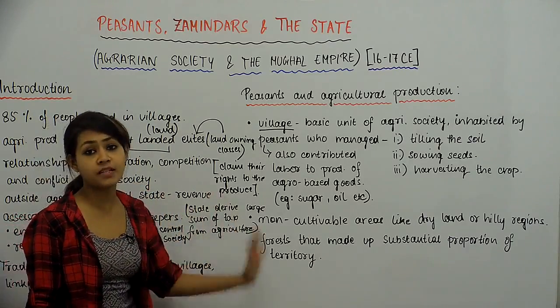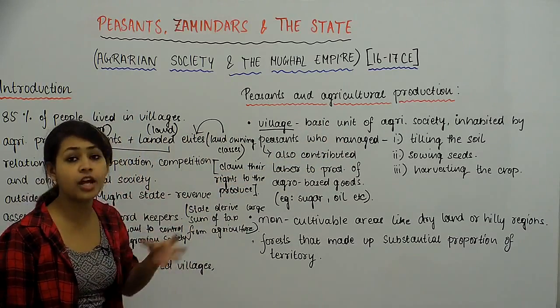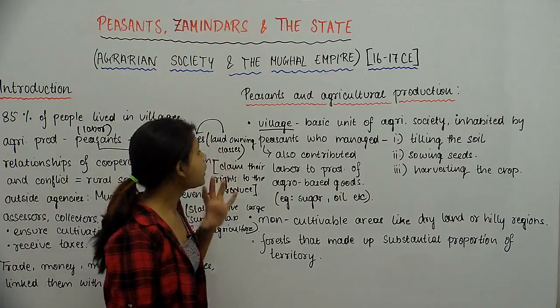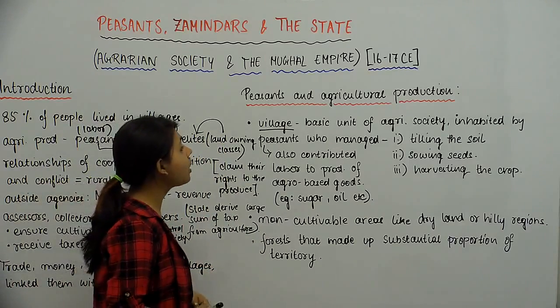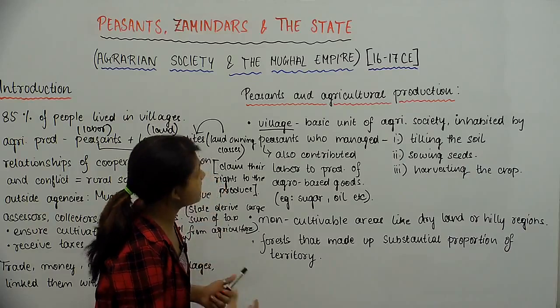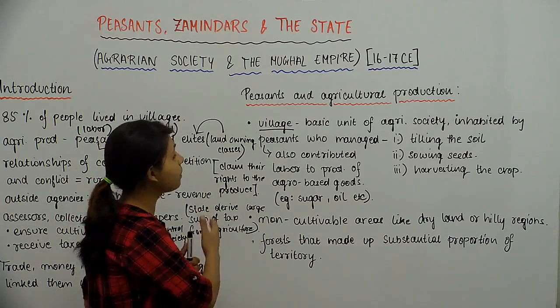We had large expanses of forest which fall under the agricultural society. So we first talk about villages. Villages are like the most basic unit of agricultural society, and these villages were mostly inhabited by peasants.